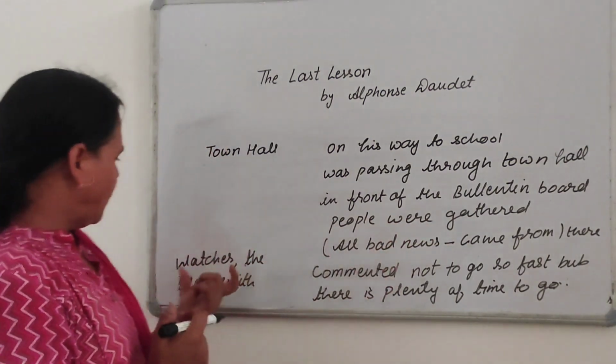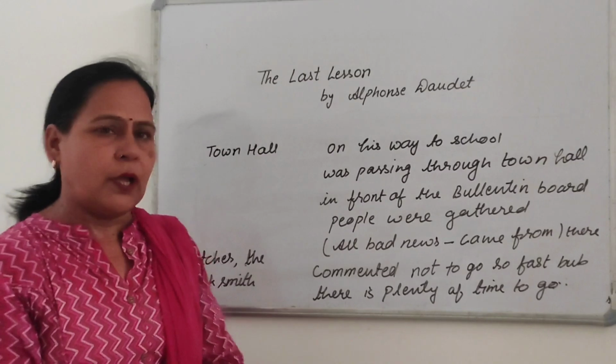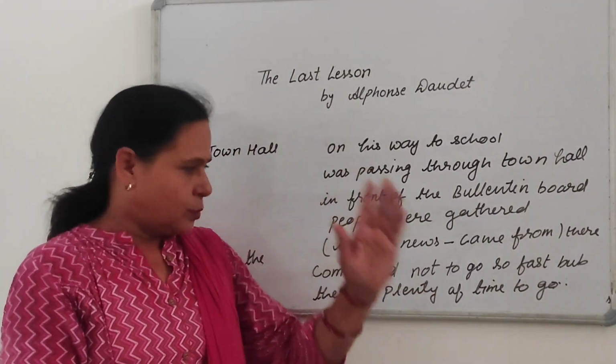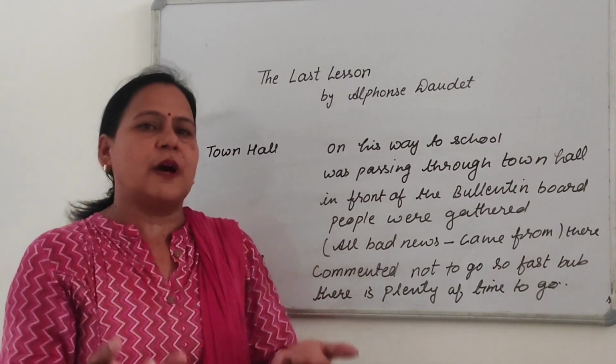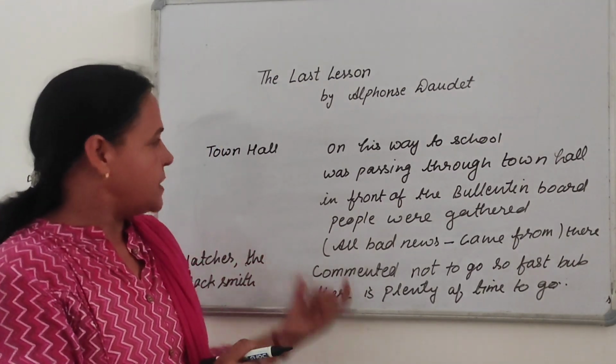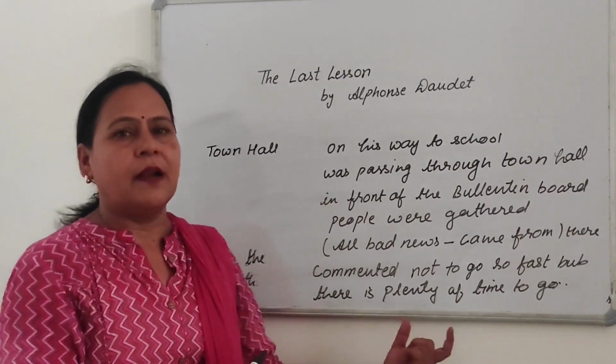At that time, Watcher the blacksmith, who was also standing in front of the bulletin board, suggested to Franz not to go so fast, saying, "Bob, you have plenty of time to go to school." But as Franz was late for school, he thought that Watcher was commenting on him.